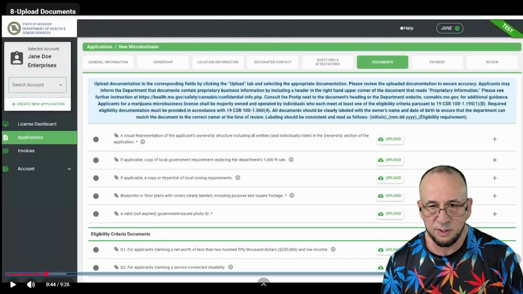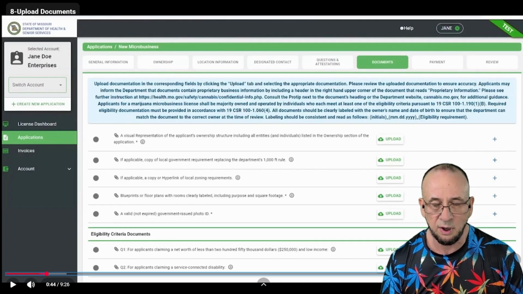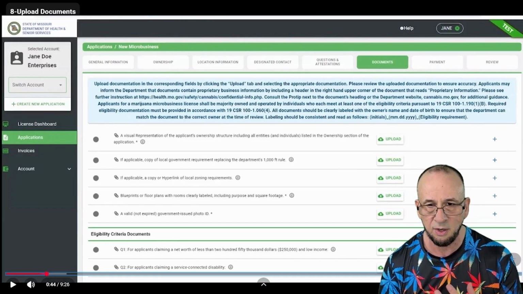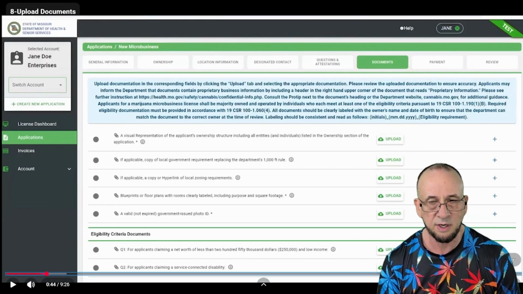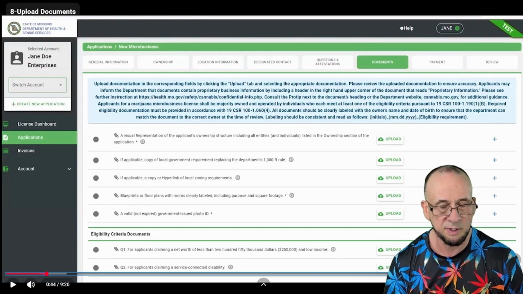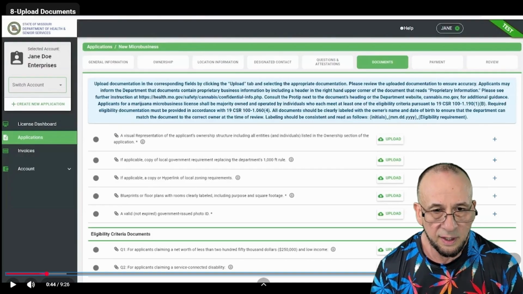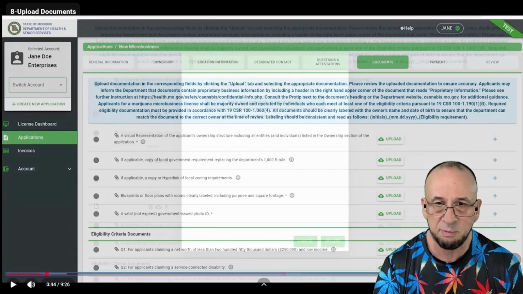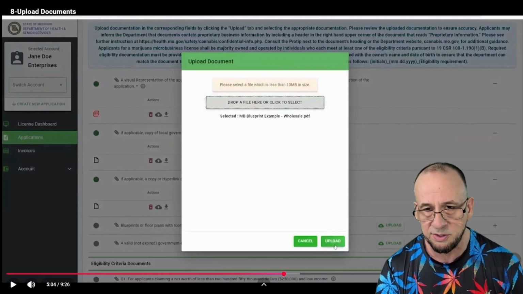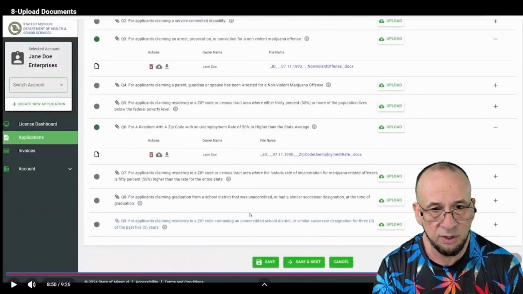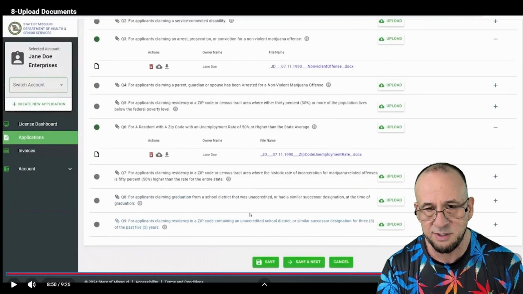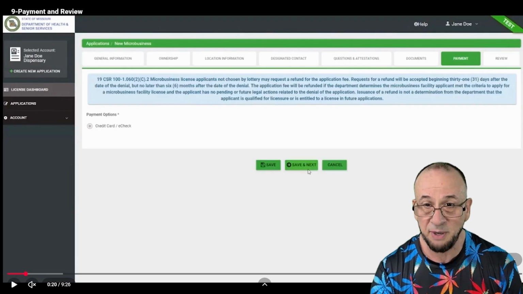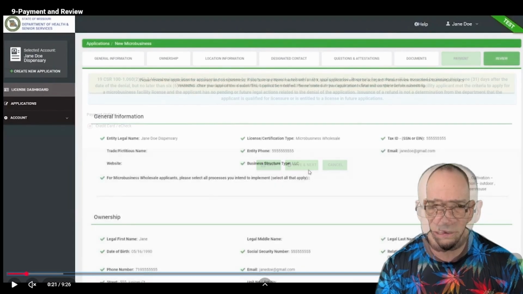Documents. All those qualifying reasons that you are able to submit an application, such as veteran status or low income or prior cannabis arrests, you're going to have to provide supporting documentation for. When you come in here, you just look for the one that suits your criteria and click the upload button. When you click the upload button, another window will open up and you can just drop your files right in there. Once you've got all your relevant documentation uploaded, you just click save and next, and you're off to the payment section as a final step in the process.